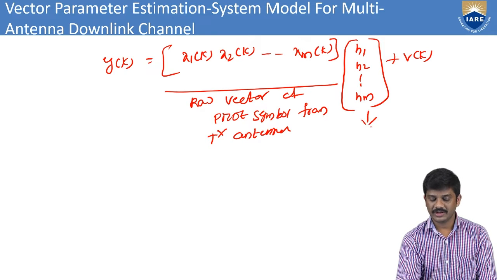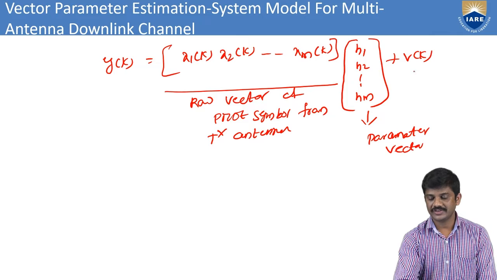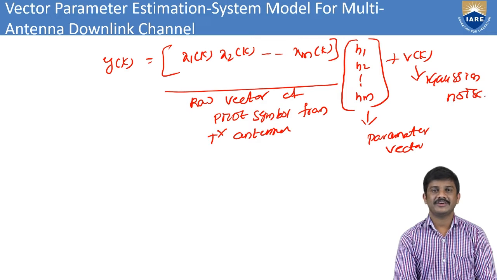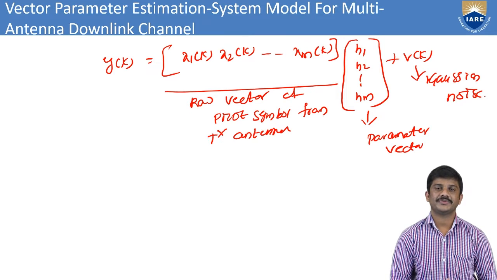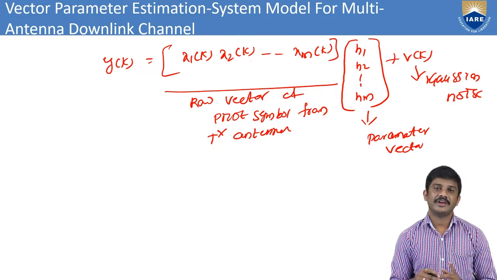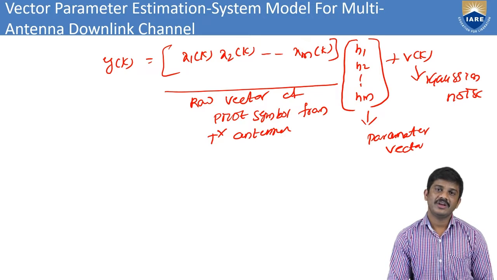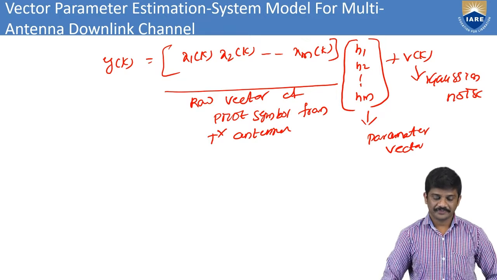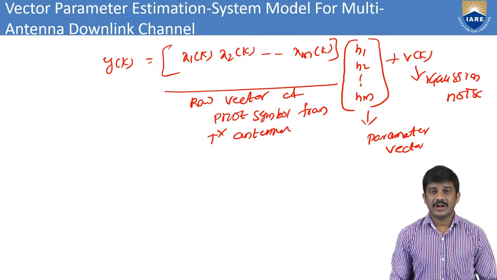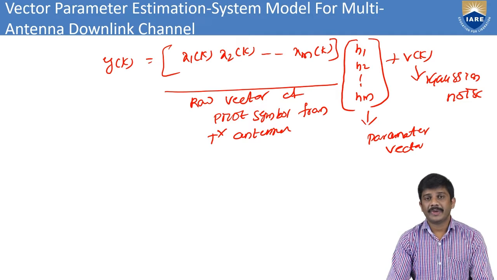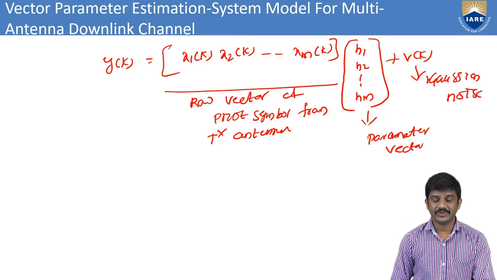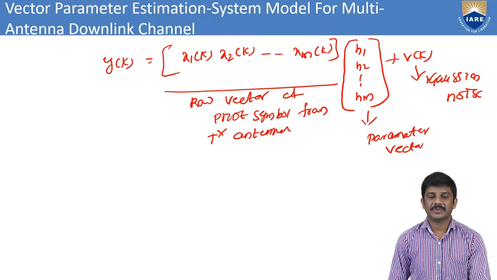This is a parameter vector, and this is the noise, Gaussian noise. Here I consider y of k equal to x1 of k, x2 of k, and so on xm of k, and they are multiplied with h1, h2, and hm. That is the parameter vector, plus Gaussian noise. We can consider this for the vector parameter.